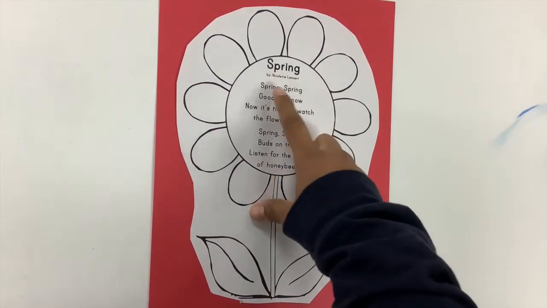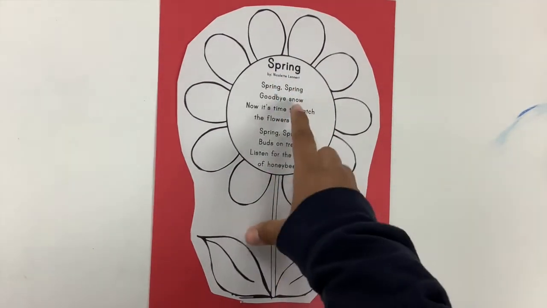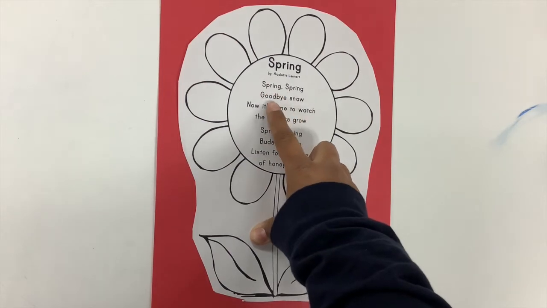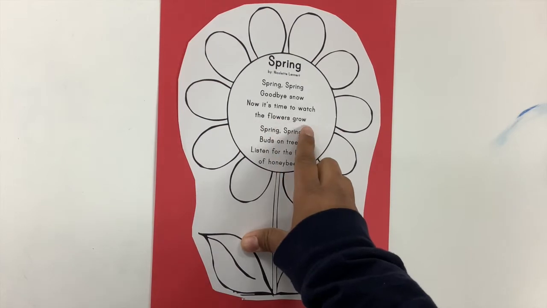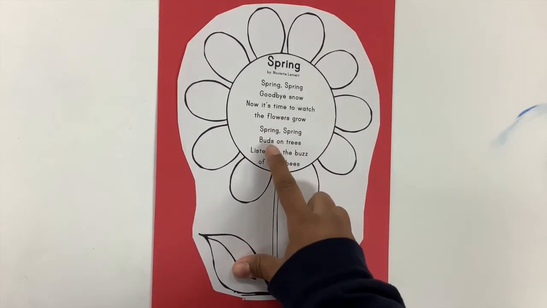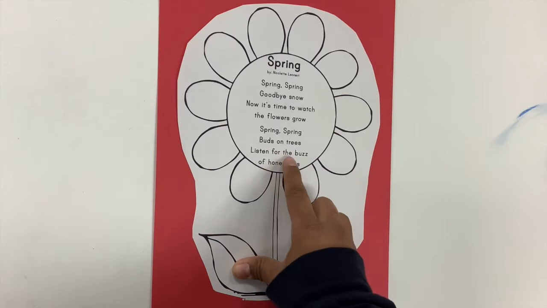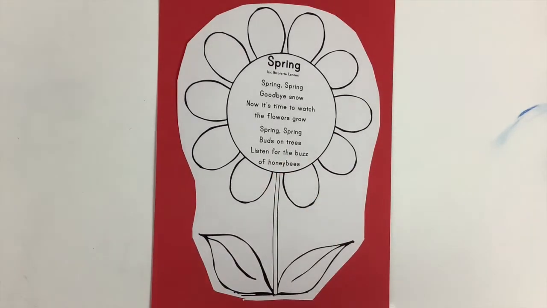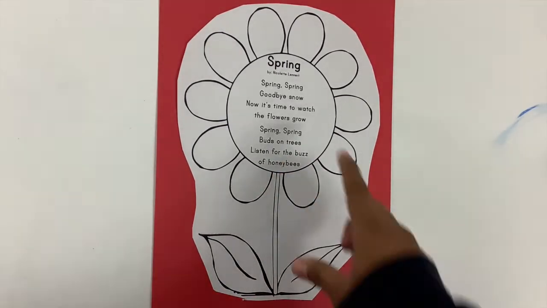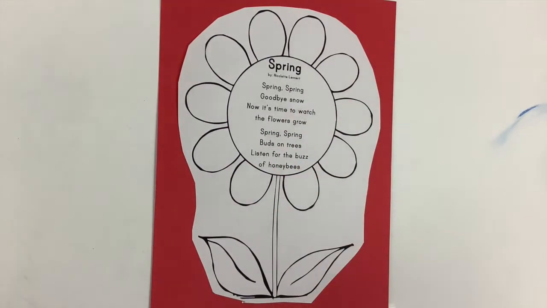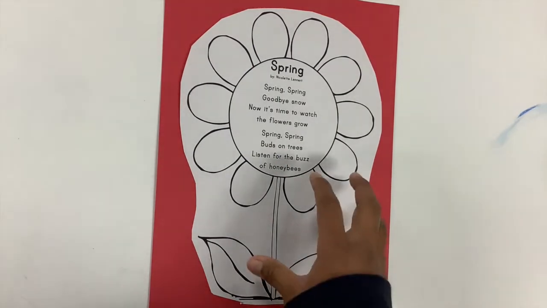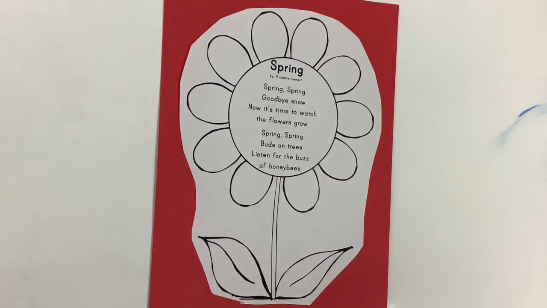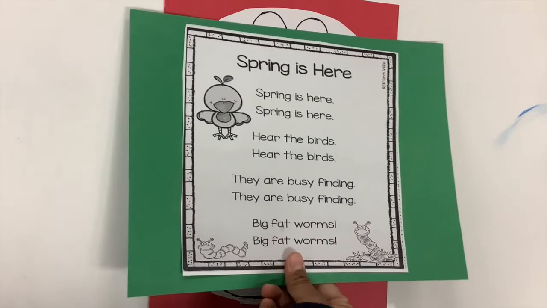This one says Spring by Nicolette Leonard. And it says, spring, spring, goodbye snow. Now it's time to watch the flowers grow. Spring, spring, buds on trees. Listen for the buzz of honeybees. That's right, because we get to say goodbye to snow. I didn't really like the snow. We can watch our flowers grow like the ones we're growing in our classrooms. And we listen for the buzz of honeybees. Bzzz. They're very important in the springtime. Very important work they have.